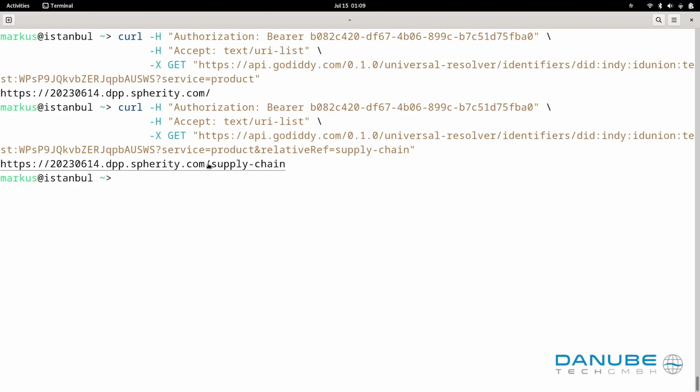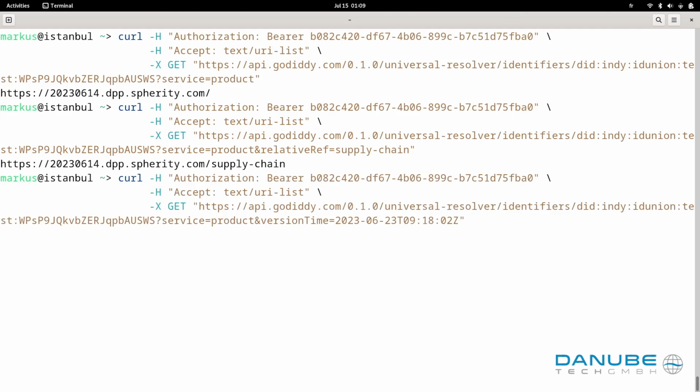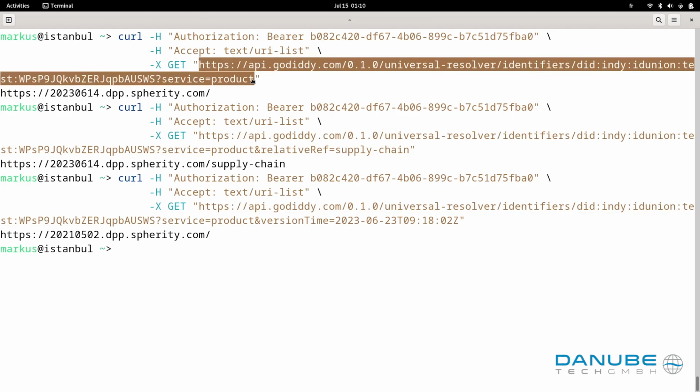This means that we can effectively identify any number of resources relative to a root namespace associated with the product. We can also use the versionTime DID parameter in order to dereference the DID URL at an earlier point in time. We will see that the service endpoint at that time was different. And if you think about it, this is a really powerful feature because it means that we can have a stable, persistent identifier and we can access a transparent, immutable and auditable history of all the data associated with the product at any point in time.